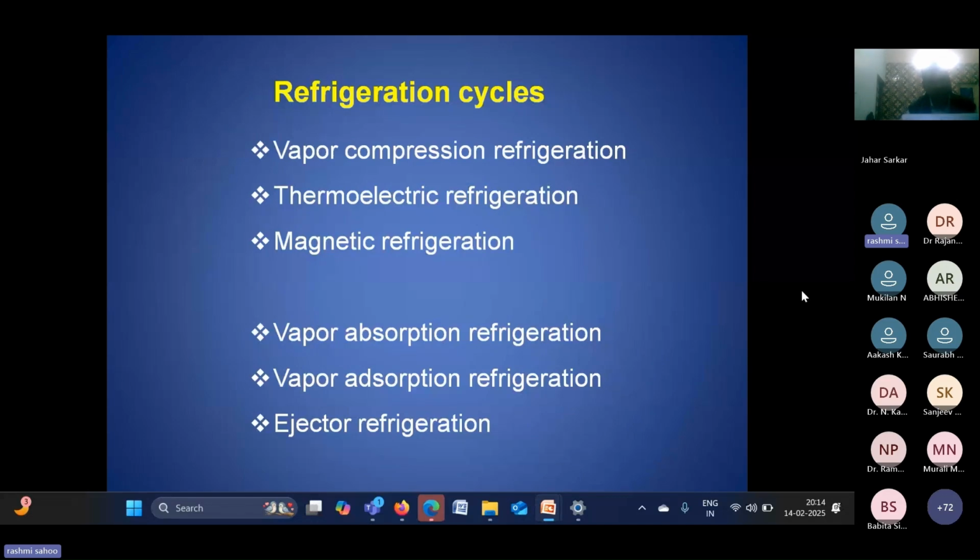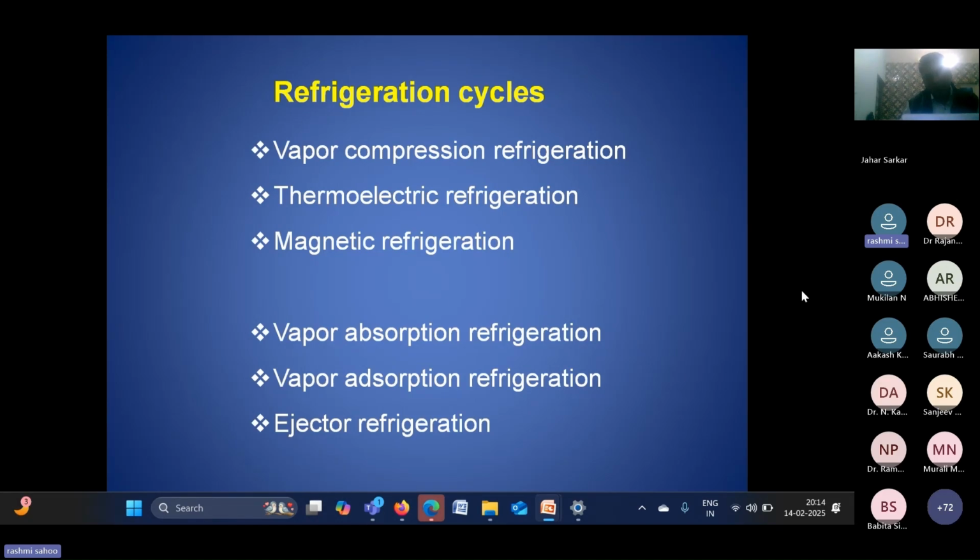The first three systems are basically electricity generation systems. When we use a refrigeration system with a solar-based system, there are two options. One option is that we can use some electricity generation system to produce electricity, and that electricity we can use to run the refrigeration system. That is the electricity-based refrigeration system, like the vapor compression system, thermoelectric refrigeration system, or magnetic refrigeration system.